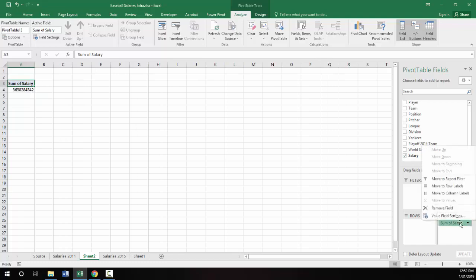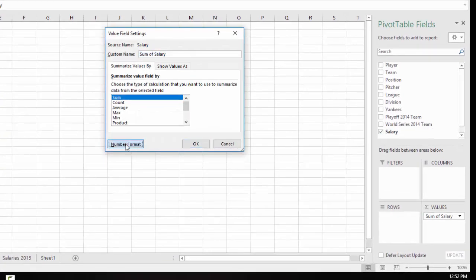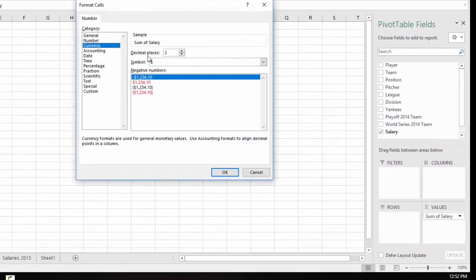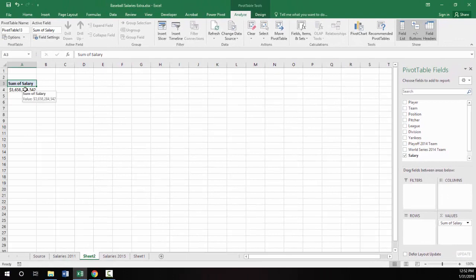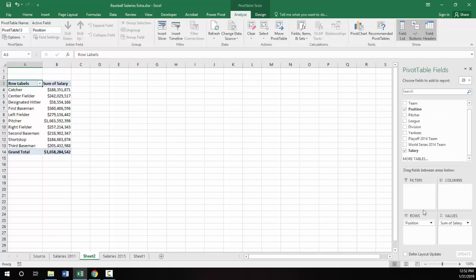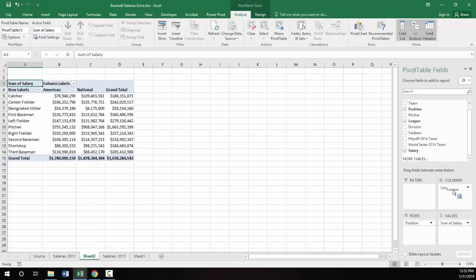And this salary is money, so the number format is currency, and we don't need decimal places. That's the only number we've got, is money. So I could see position by league, for instance. So there's the money spent for each position by each league.